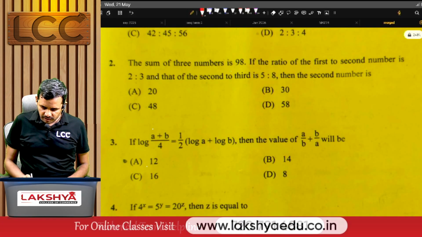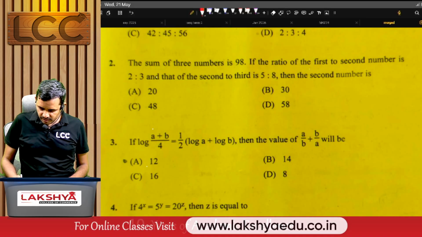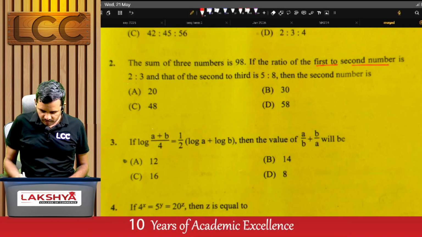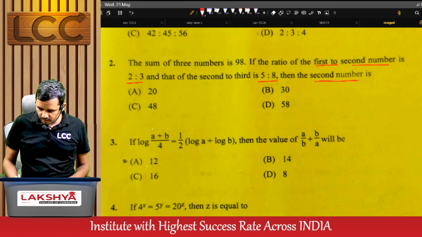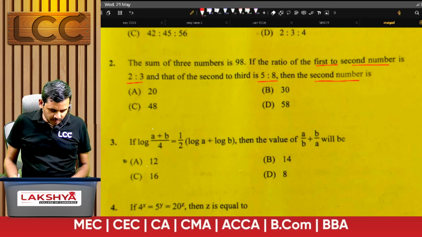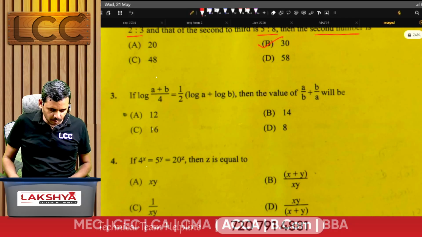See the second question. The sum of the three numbers is 48. If the ratio of the first to second number is 2:3 and that of second to third number is 5:8, then what is the second number? The second number value is B.